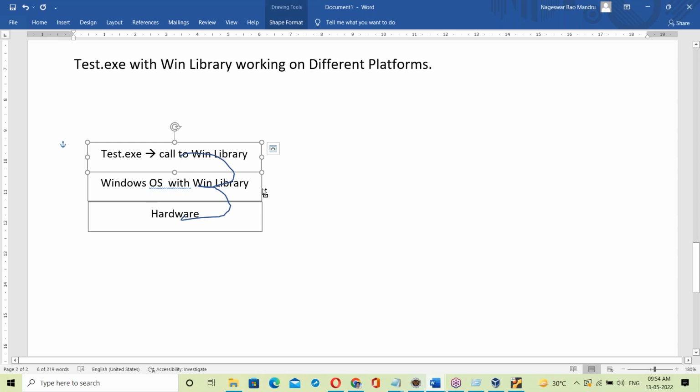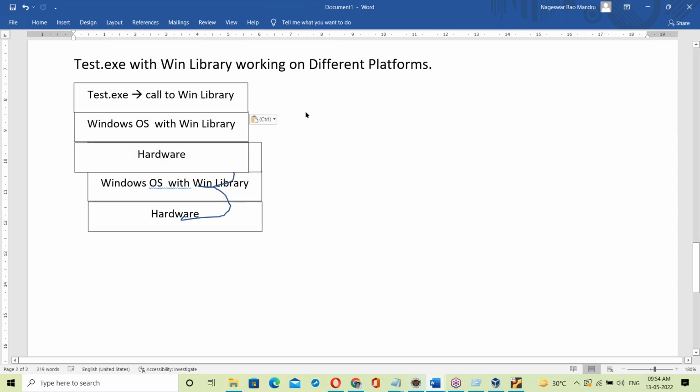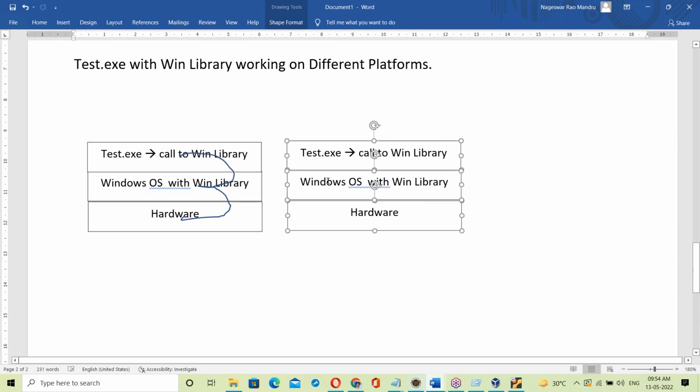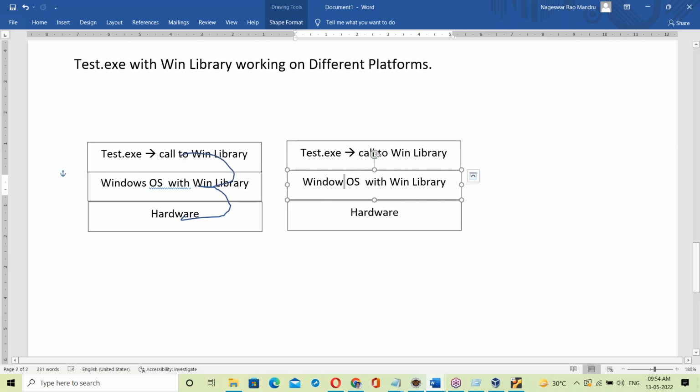Now let us take another platform. Suppose a Linux platform. The same test.exe file on a Linux base, with the Linux library. Right? Now, when you try to run the same test.exe file on this, what happens here?